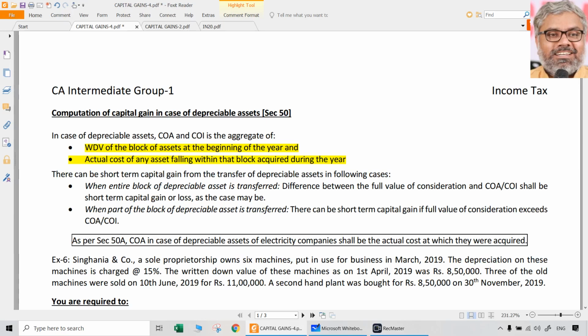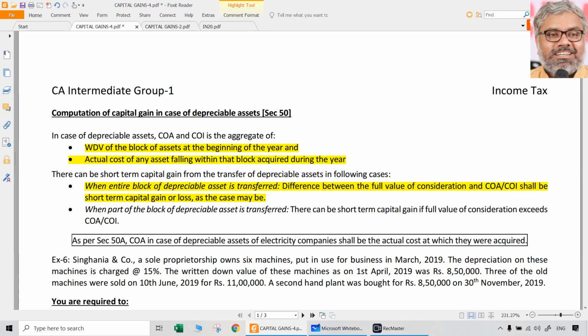So what are the possibilities here? Yes, there could be a short-term capital gain or even a short-term capital loss. When can there be a short-term capital gain? First point, when the entire block of the depreciable asset is transferred, in that case there could be a gain and also a loss. Why? Because the block itself does not exist at the end of the period. There is no depreciation that is possible at all, since the entire block has already been transferred.